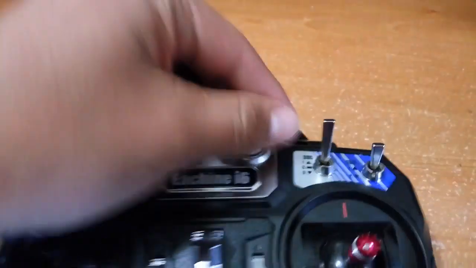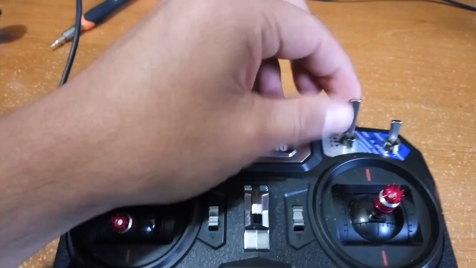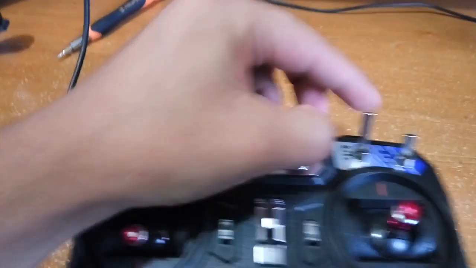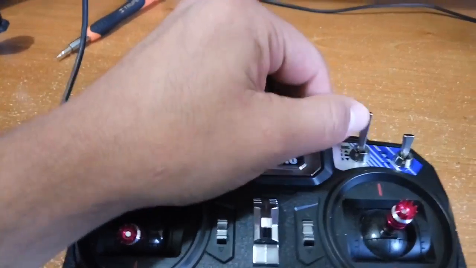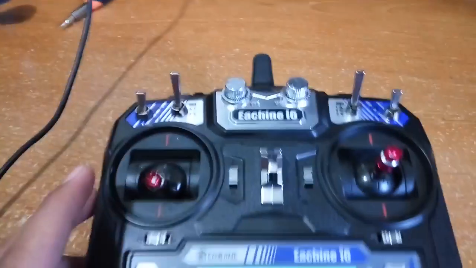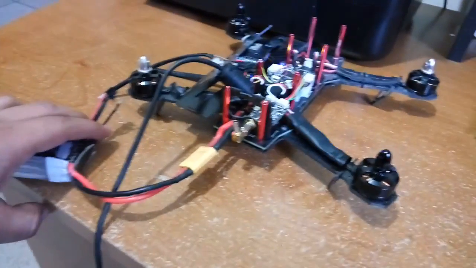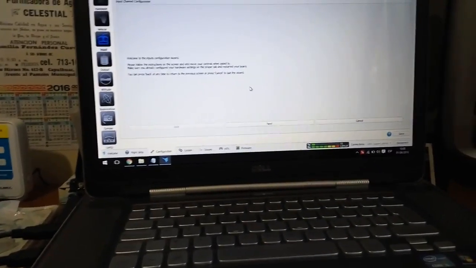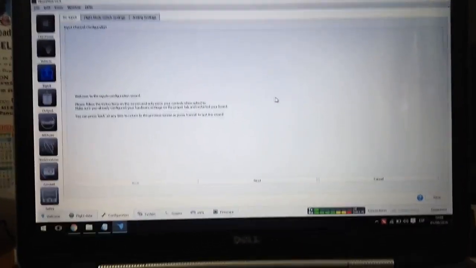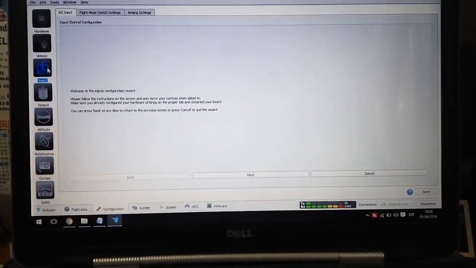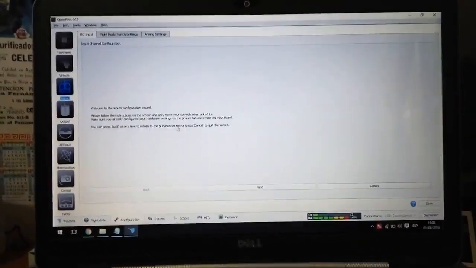The other problem is with the switch for change the flight mode. They don't work. For this, the drone is connected to my laptop, and in this moment the configuration is for the setup of the transmitter.